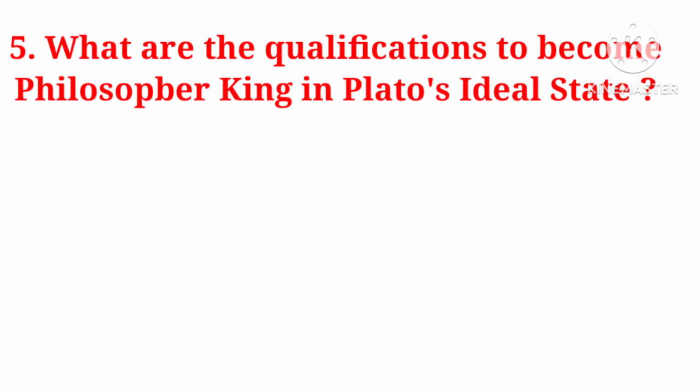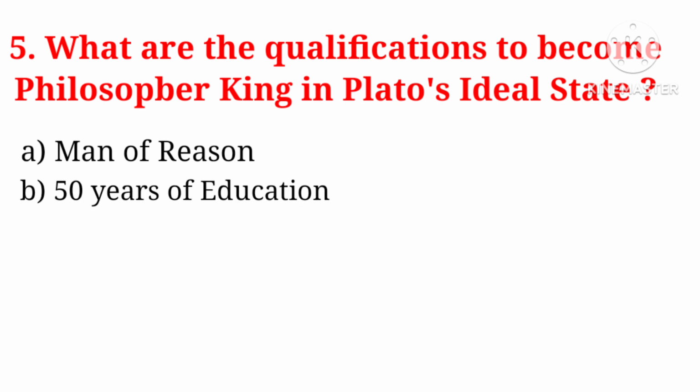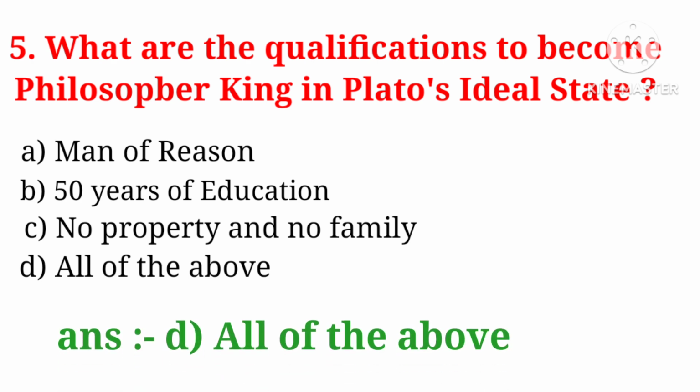What are the qualifications to become a philosopher king in Plato's ideal state? Options are A, man of reason, B, 50 years of education, C, no property and no family, D, all of the above. So what will be the correct answer? Yes, the correct answer is option D, all of the above: man of reason, 50 years of education, no property and no family.